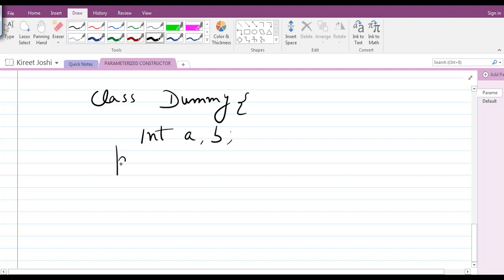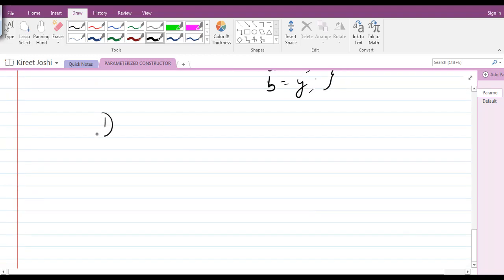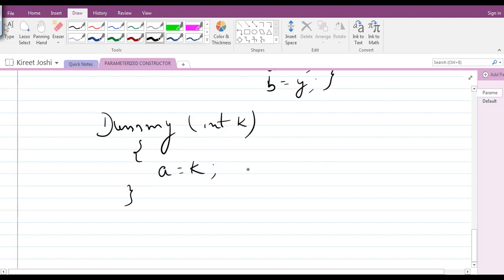Inside this, under public, I write a constructor dummy with int x and int y, and we are assigning them to a and b. And again I create another constructor dummy, and I pass a variable k as a formal argument. I'll just assign any value.